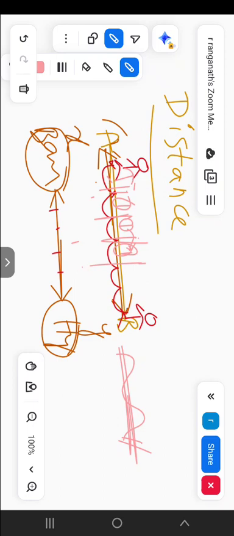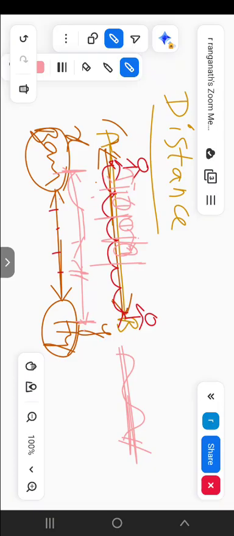But when you are moving, let's assume you are moving from your home to school. This is your home, this is your school. Maybe there is a curve here, or here is an up, here is a down, here is a speed breaker. So it consists of different conditions.